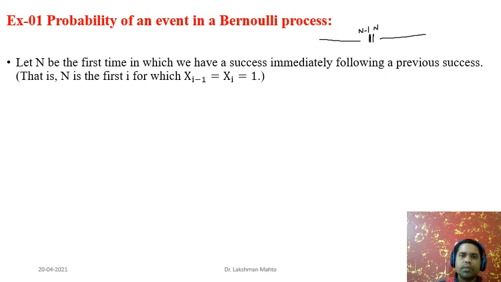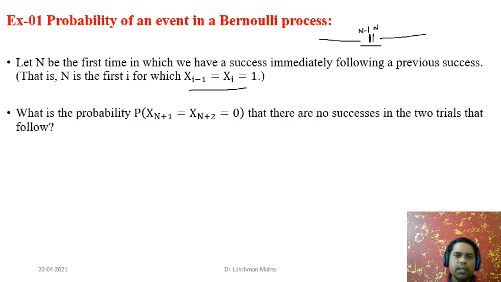So n is the first i for which the random variables X_{i-1} and X_i both take the value 1. The same graphical representation I have already given here. Then the question is: what is the probability, after the nth trial, that the joint event of X_{n+1} and X_{n+2} both take 0 successively?